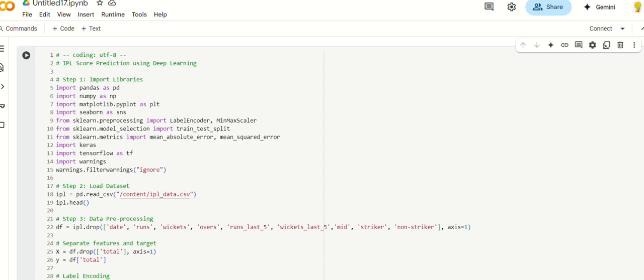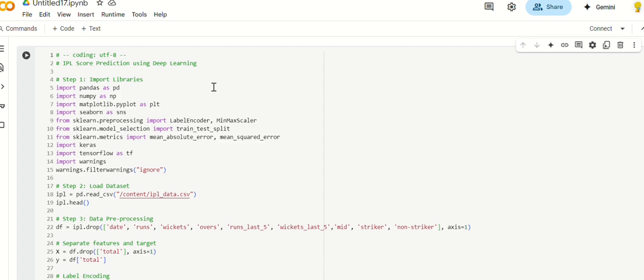Hello everyone, I am Kaustubha and I am here to explain the code. Here we are importing the Pandas library and NumPy for data handling, Matplotlib and Seaborn for plots, and scikit-learn for encoding, splitting, scaling, and evaluating, and TensorFlow Keras to build and train the deep learning models, and warnings just to silence unnecessary output.